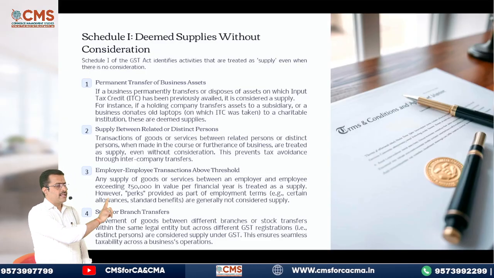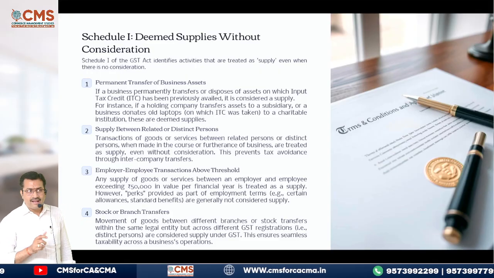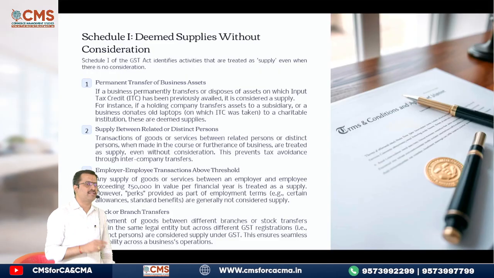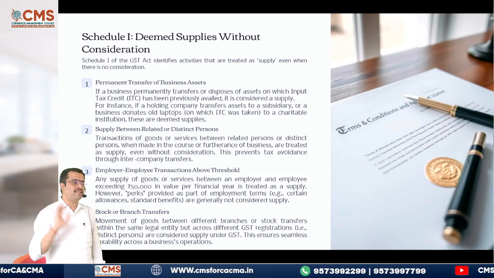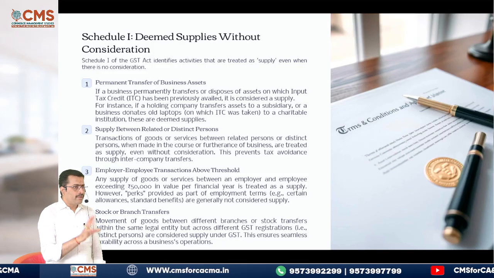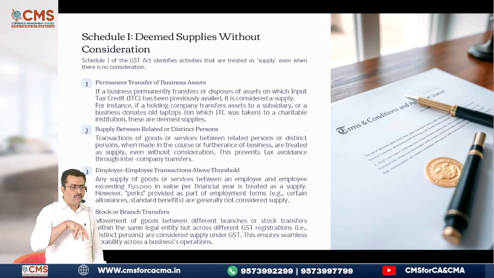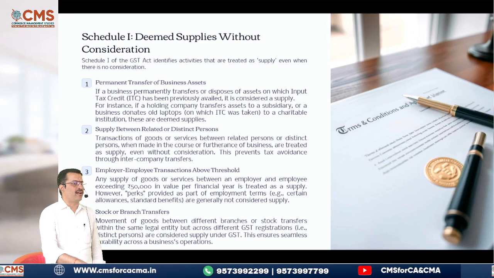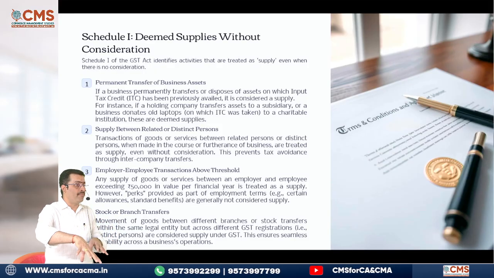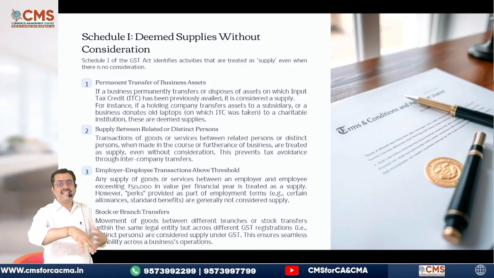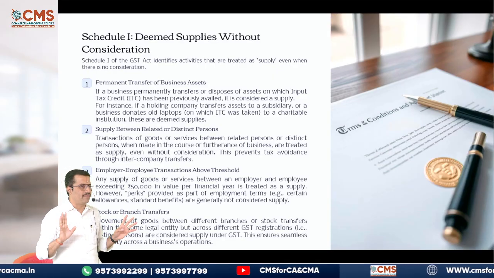Then the second one, if you see, supply made between whom, my dear? Related or distinct persons. Who is a related person? Employer, employee, the best example. Who is a distinct person? Simple. I was telling you just now before the break also. If I have one branch in Telangana and one branch in Andhra, and I have taken separate registrations for both of them, then these two will be treated as distinct persons. So supplies made between distinct persons will also be treated as supply.